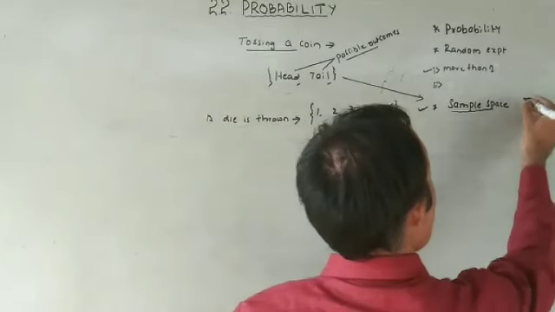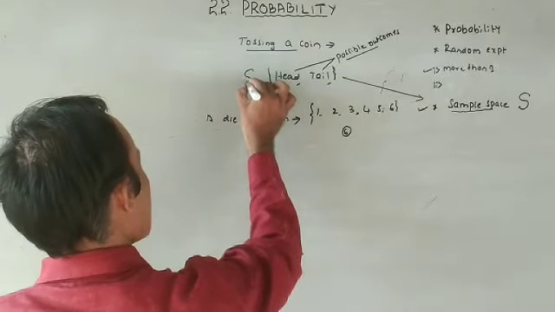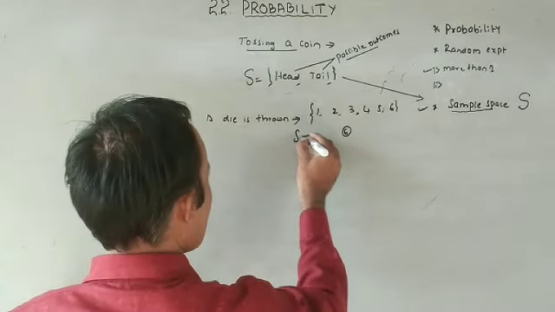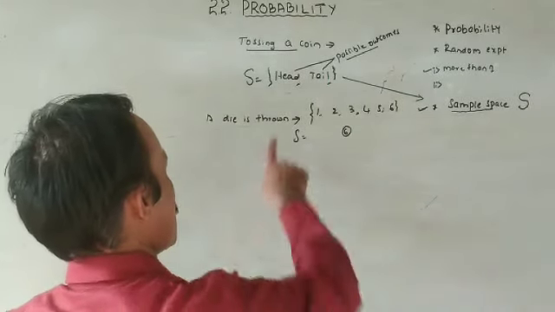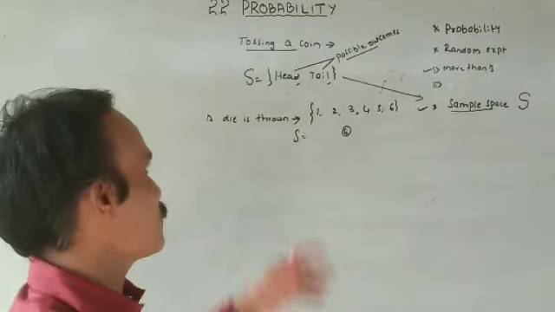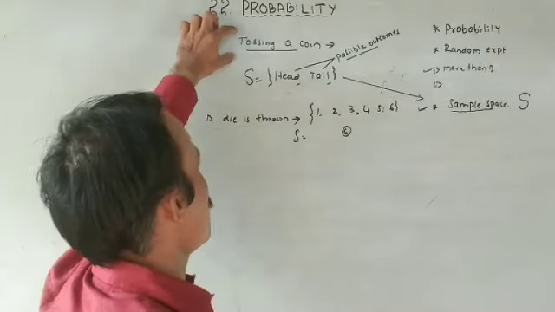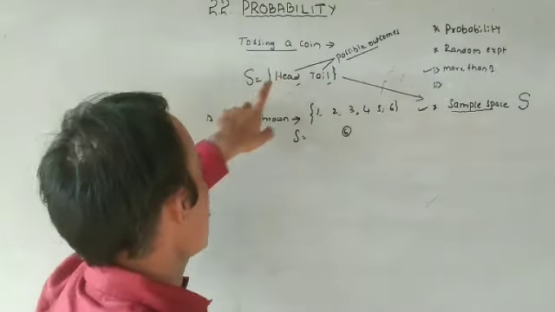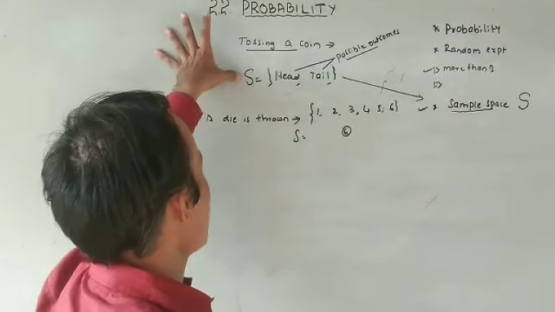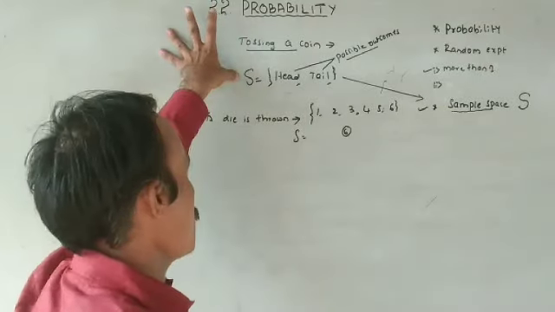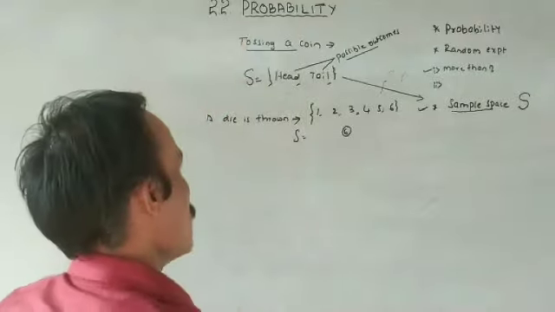Very important, this is denoted by the capital letter S. This is S, and this is also S. What is the description of this experiment? Tossing a coin. This is the description of the experiment. Now, what are the possible outcomes? Head and tail. So this is called the sample space: the set consisting of all the possible outcomes of a random experiment.